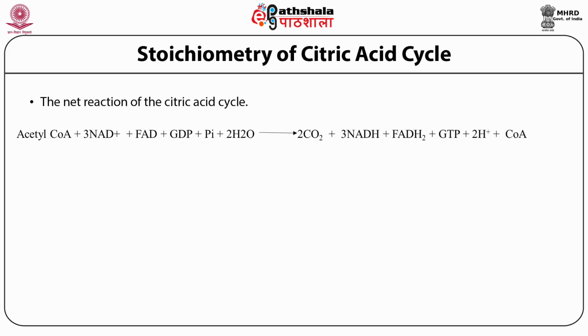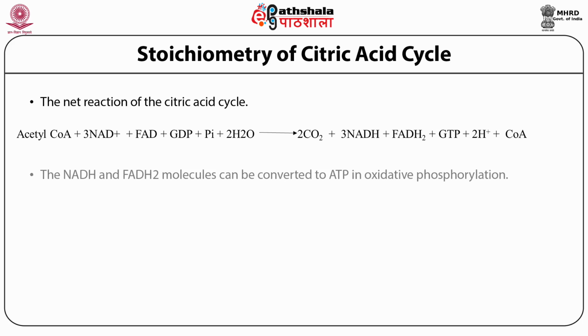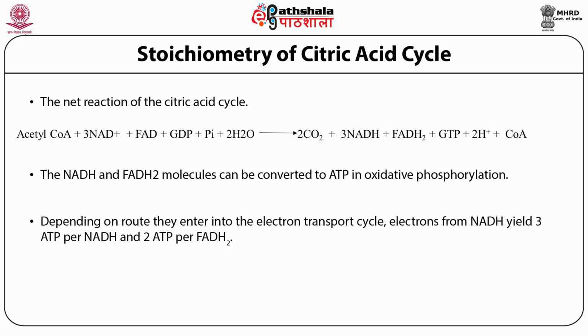The net reaction of the citric acid cycle: the NADH and FADH2 molecules can be converted to ATP in oxidative phosphorylation. Depending on the route they enter the electron transport chain, electrons from NADH yield 3 ATP per NADH and 2 ATP per FADH2. Converted in this way, one molecule of glucose yields 38 ATPs.